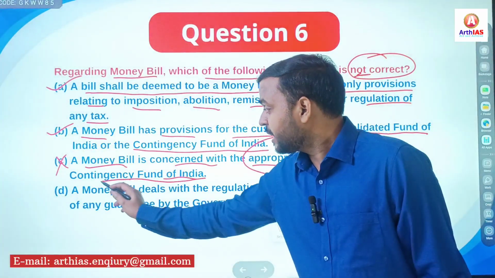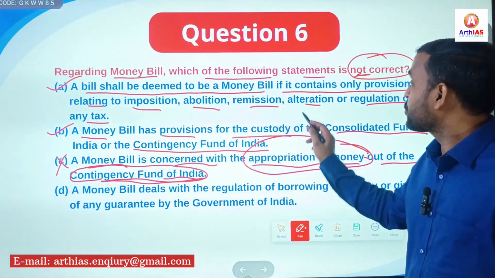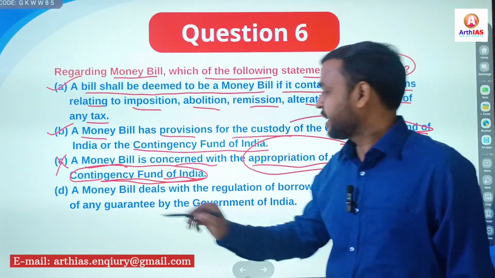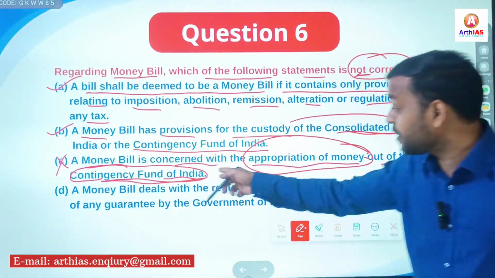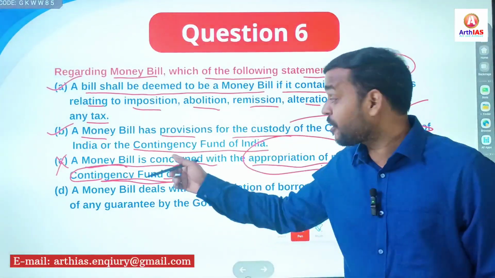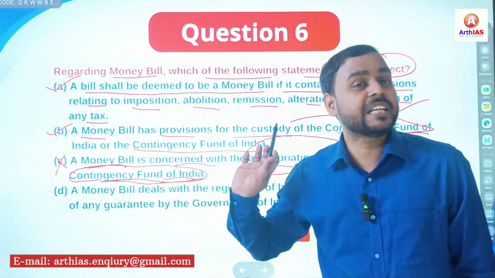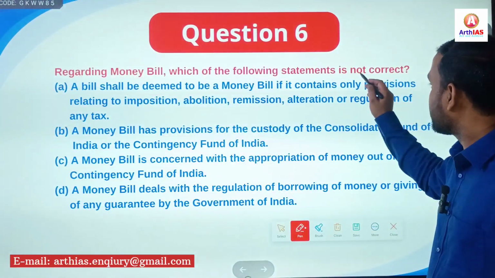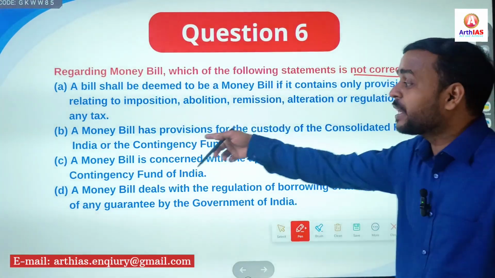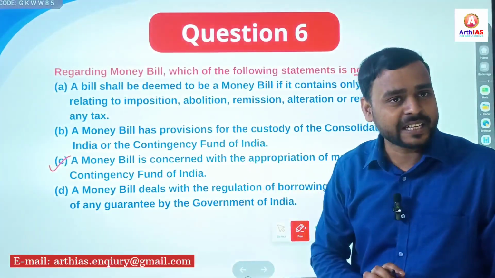It is not the Contingency Fund of India, but the Consolidated Fund of India. A money bill is concerned with the appropriation of money out of the Consolidated Fund of India, not the Contingency Fund. So this statement is incorrect. And as this question asks which is not correct, option C is the right answer.